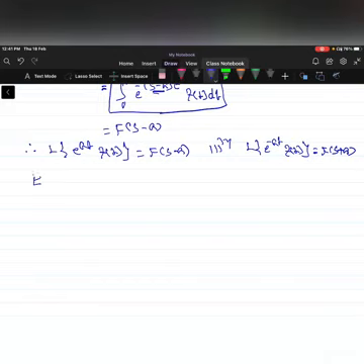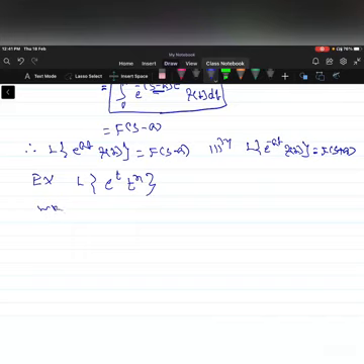For example, using the property, let us find out the Laplace of e power t into t power n, that is, Laplace of t power n into e power t. So we can use the property.